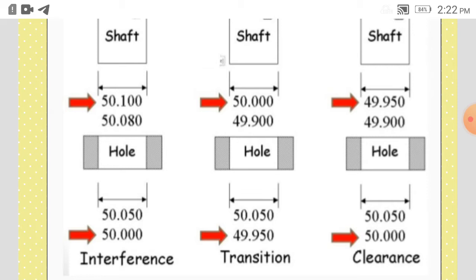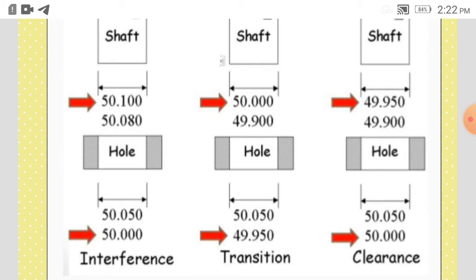Here you can see the clearance. Here the shaft maximum limit is 49.950, minimum limit is 49.900. For a hole it is 50.050 and the lower limit is 50. So in both cases, whatever shaft we produce in between these limits will assemble freely, because the hole size is bigger than the shaft.